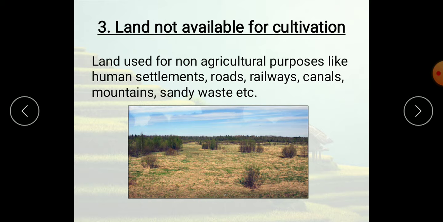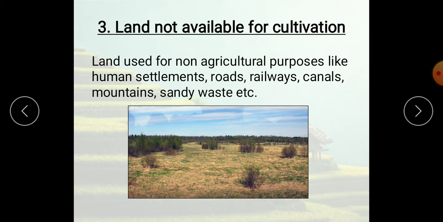Or in MCQ, they'll ask: commercial farming means A, B, C, D. They'll ask you. So you should write: commercial farming means production of crops and rearing of animals mainly for sale purpose. They will utilize some of it for the family, but on large acres of land they'll do this activity, mainly for the sale purpose.